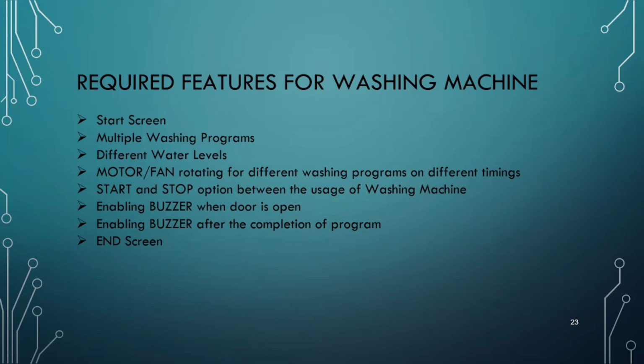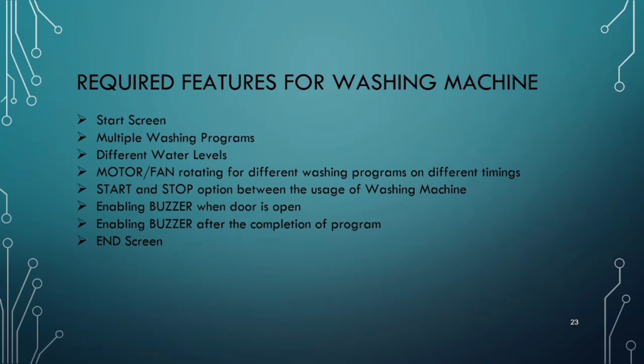After washing programs, we also need to select the water levels, different water levels, and then we need to turn on the machine. Once washing programs and water levels are set, the washing machine starts rotating. Since we are using a PIC16F877A microcontroller, here we have a fan and a DC motor. We will make use of it instead of a real motor. And we also want a feature like start and stop for the washing machine.